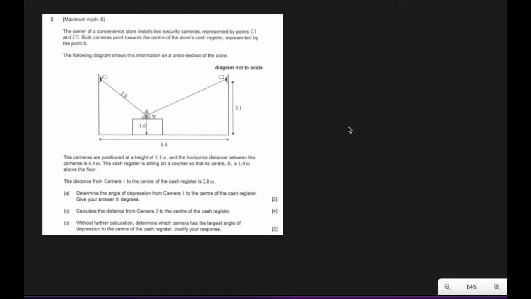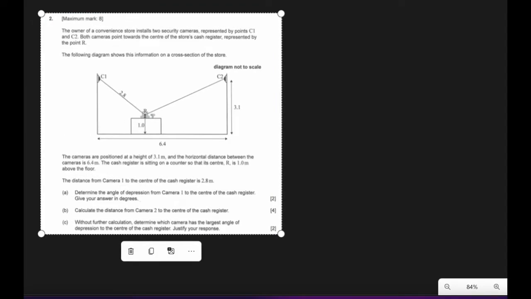The owner of a convenience store installs two security cameras, C1 and C2. You can see here. Both cameras point toward the center of the store's cash register. It does not mean that the cash register is at center. No, this is the cash register somewhere. Let's say it is X meters from this corner.